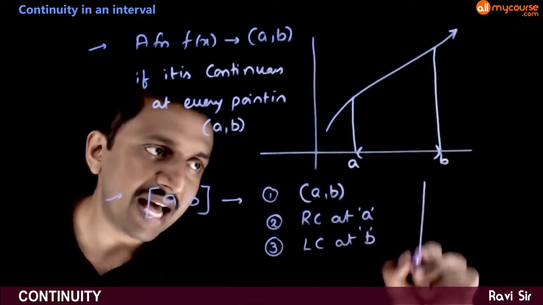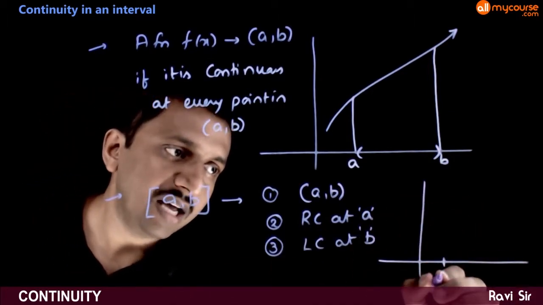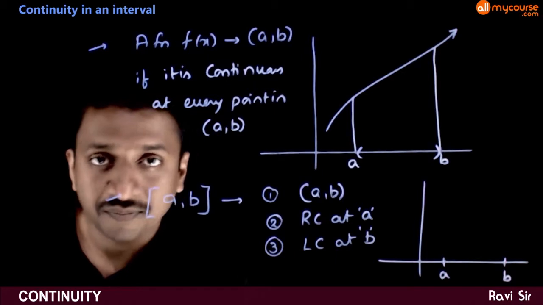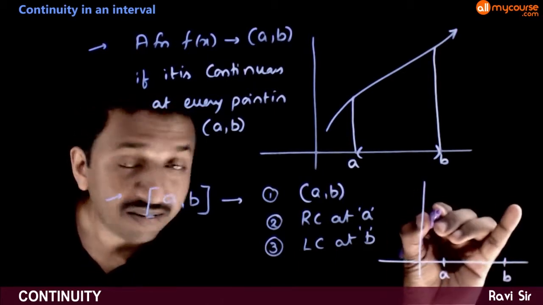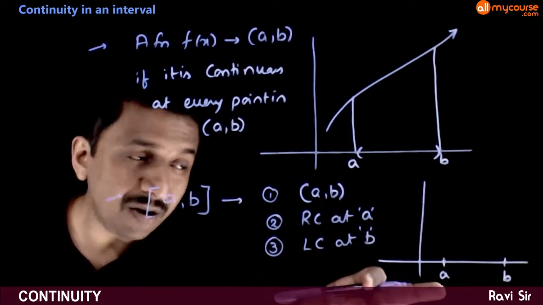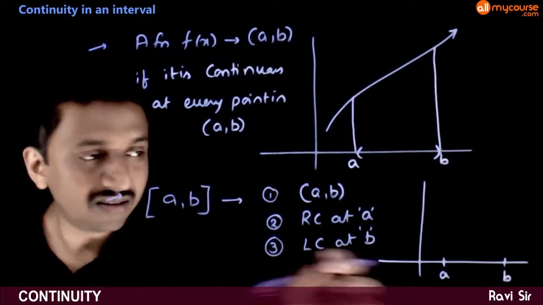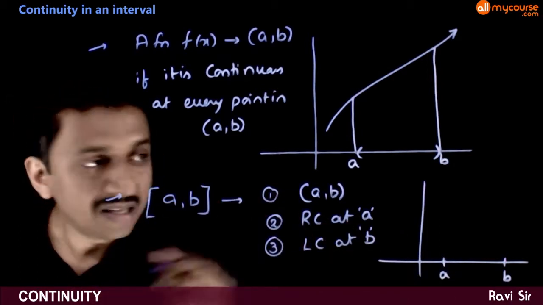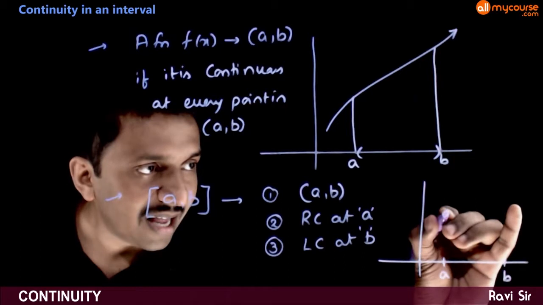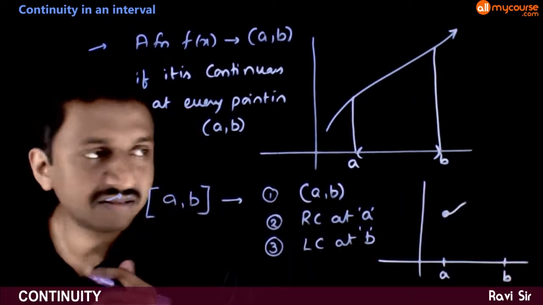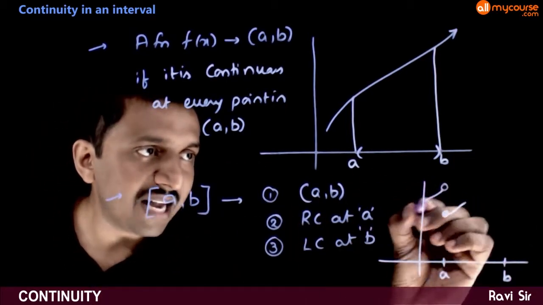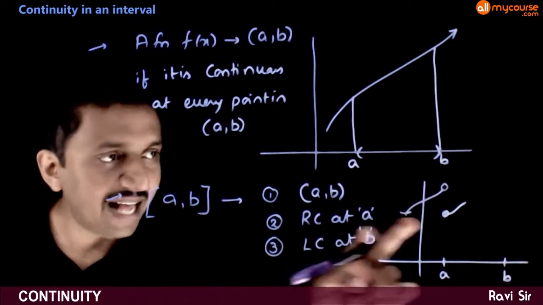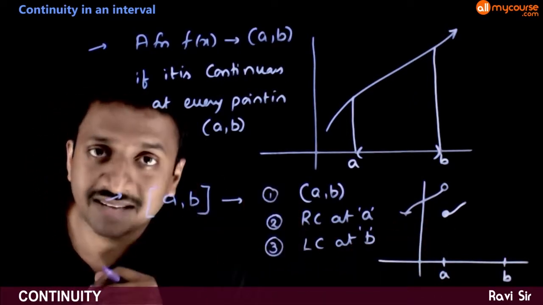That is, if a function has to be continuous in closed a to closed b, then the function need not be completely continuous at the point a. It has to be at least right continuous. That is, on the left side the graph can be like this. It has to be right continuous at x is equal to a.